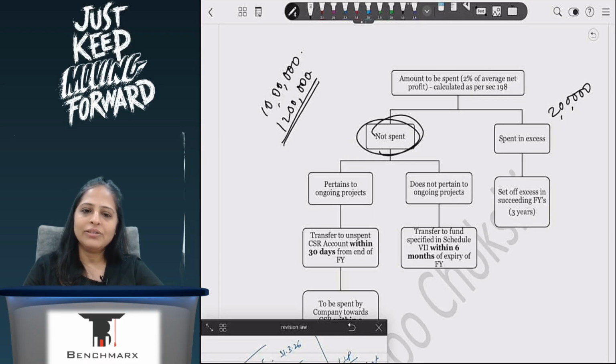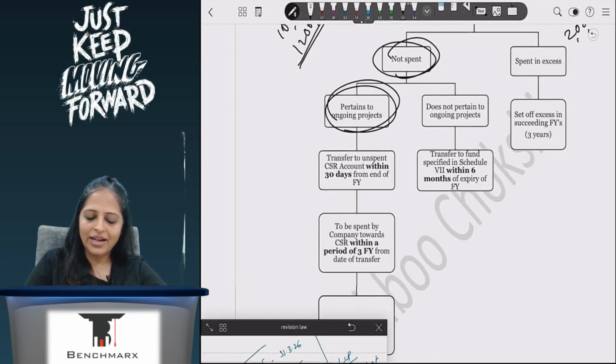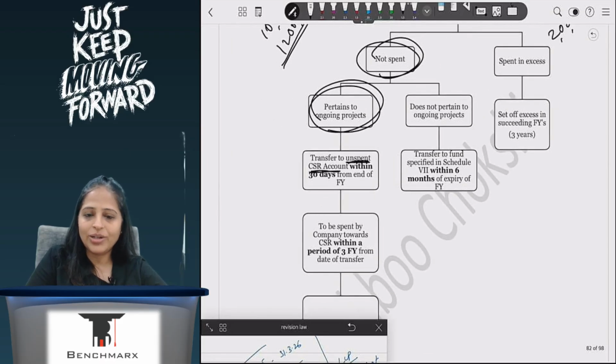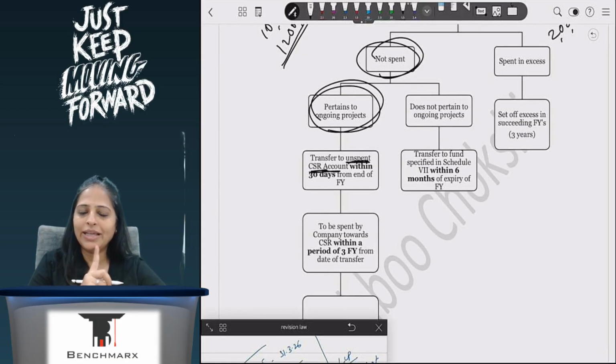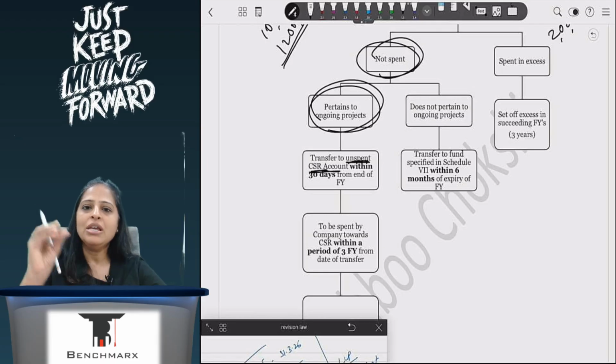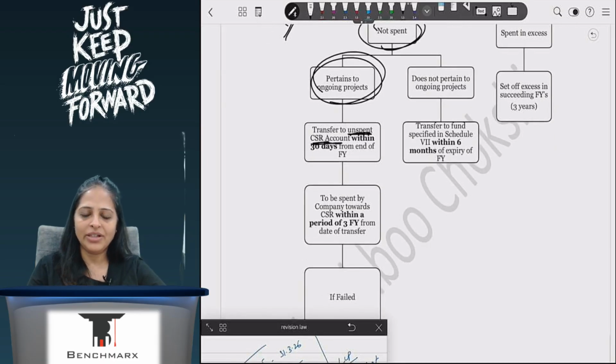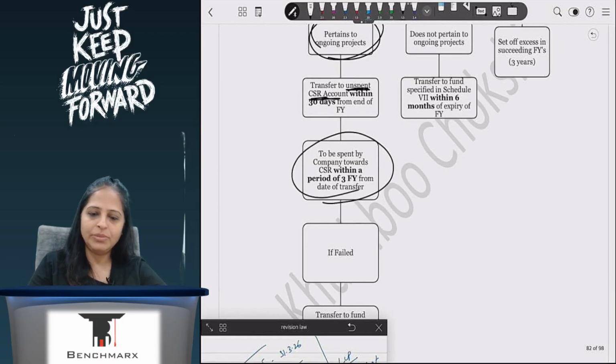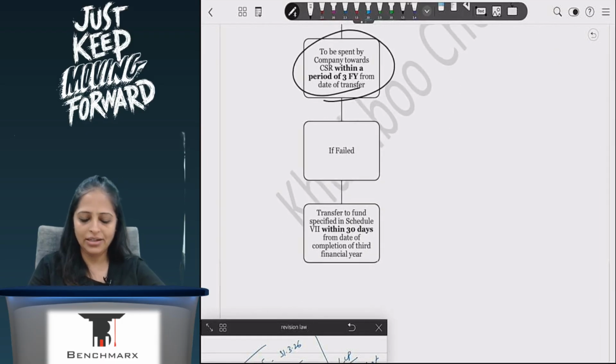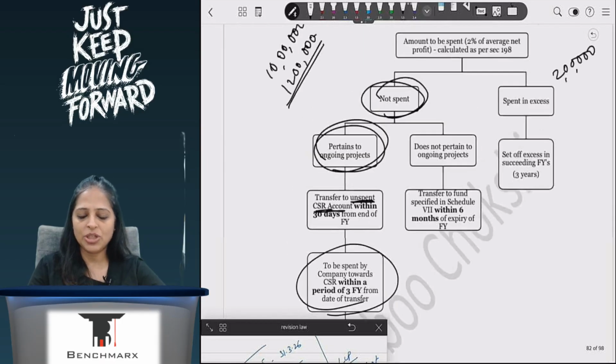So it is not something that will get over in 1 year. So I need more time. So if it is pertaining to an ongoing project, then I can transfer it to unspent CSR account. Like how I had unpaid dividend account, like that I will have unspent CSR account, where within 30 days I will transfer, because now that amount doesn't belong to me. I have to spend that amount. Like how I have to spend dividend, I can't recall. So unspent CSR account I will transfer, and that I have to use within a period of 3 years. If I don't use, then I can transfer it to the fund as per Schedule 7.